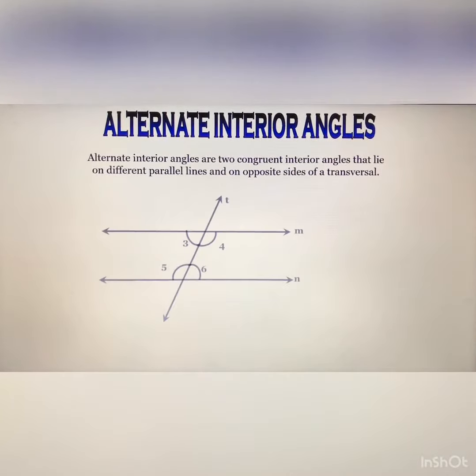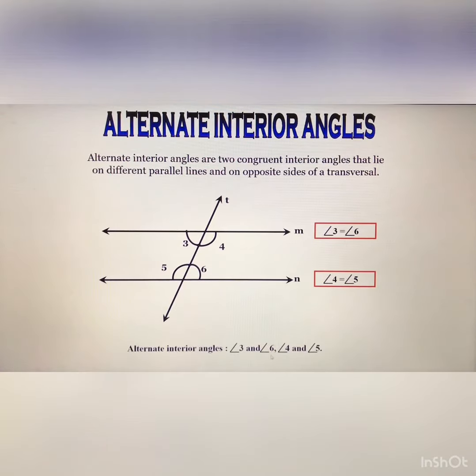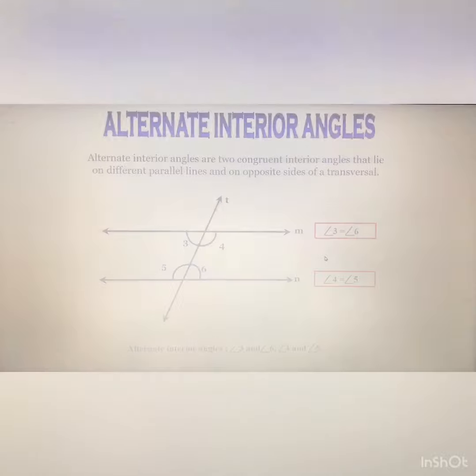Again, I want to tell you the property of alternate interior angles. You can see once again in this diagram, angle 3 and angle 6 are alternate interior angles and they are equal. Similarly, angle 4 and angle 5 are also equal. So angles 3, 6, 4, 5 are all alternate interior angles and they have the same measurement. Keep in mind that alternate interior angles are always equal.